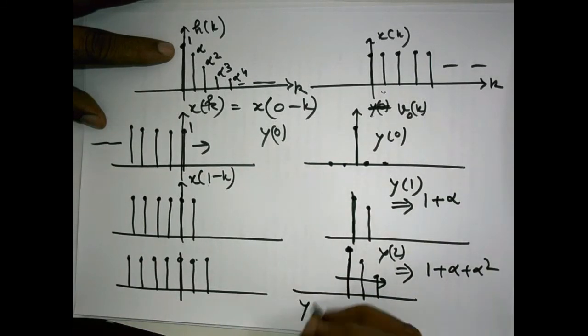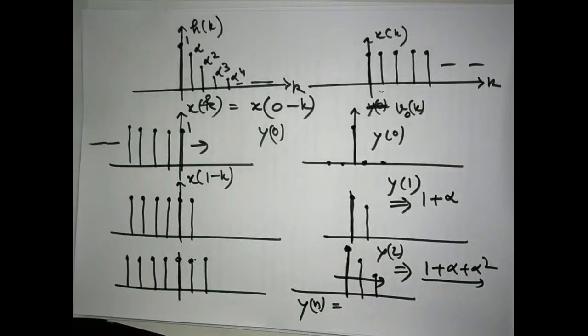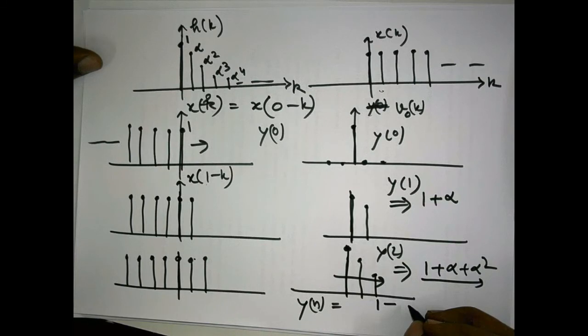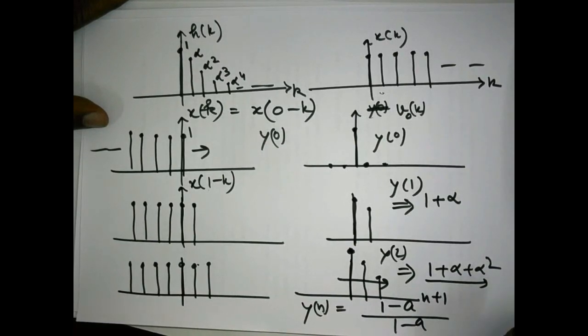And this way you can evaluate the signal strength at yn, because this is a simple sequence. If you calculate the general term for yn, it will be 1 minus r to the power n plus 1, where r is the common ratio, which is alpha, and n plus 1 terms are there, over 1 minus the common ratio, 1 minus alpha.